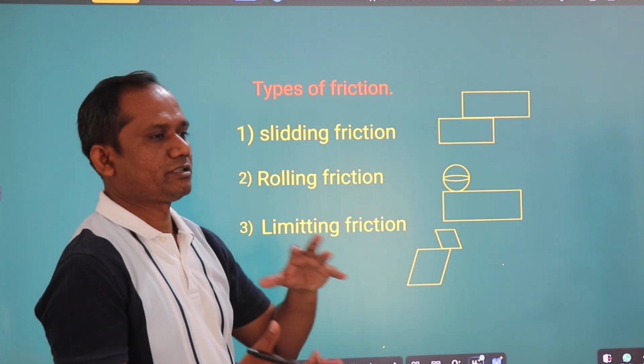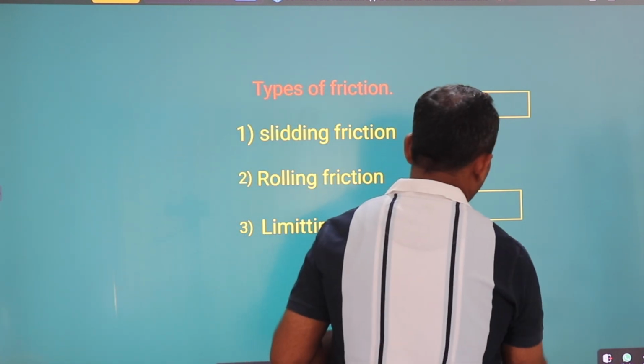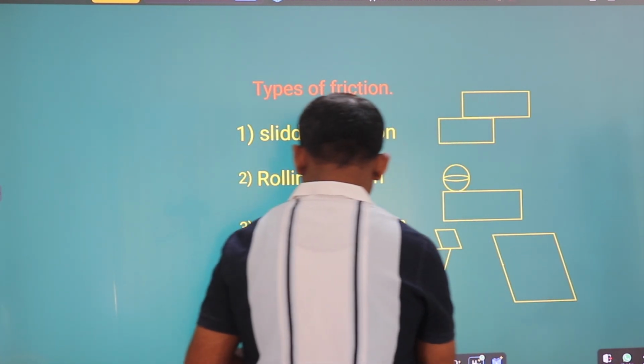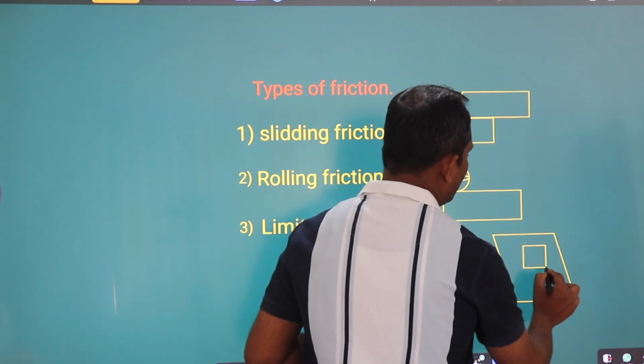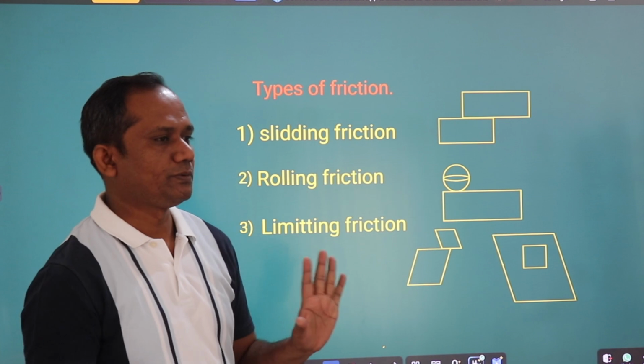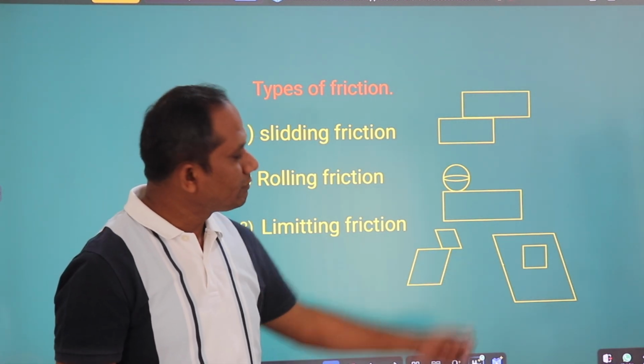Static means steady objects. Suppose this is a wall, and on that wall we have placed a poster. Both are in a steady position. This means there is one adhesive force.